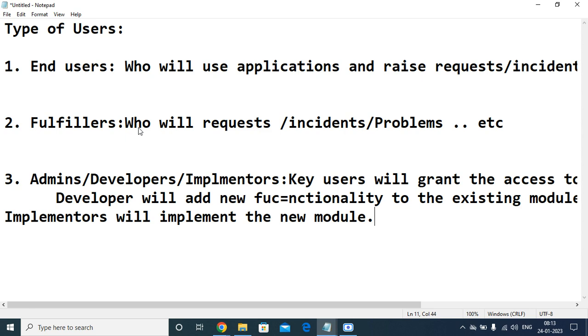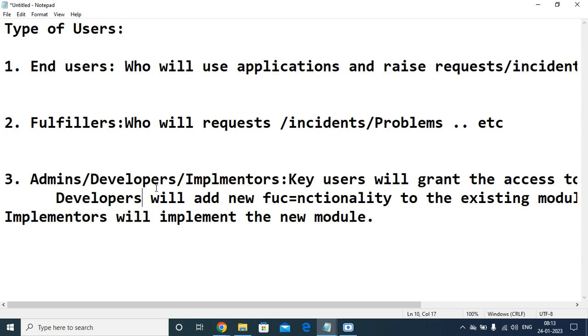Those are all new things which were implemented by the implementers. If a new module is added, the developers will add new functionality to the same thing. And admins will grant access. These are the three types of users.